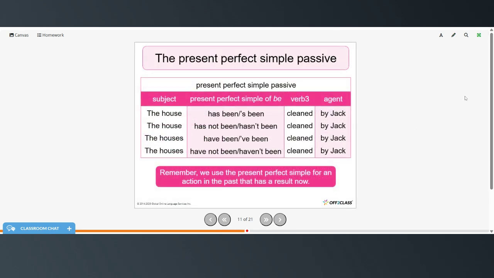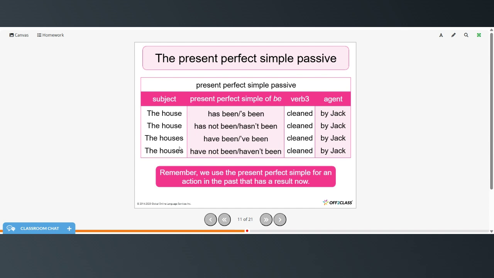Now, the present perfect simple passive, we have the subject plus the present perfect simple form of to be, the third form of the verb, and the agent. So the house has been cleaned by Jack. The house has not been cleaned by Jack, or the house hasn't been cleaned by Jack.